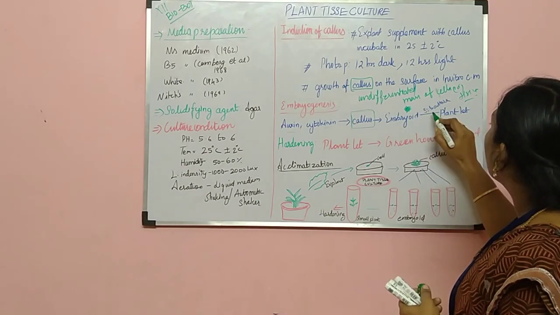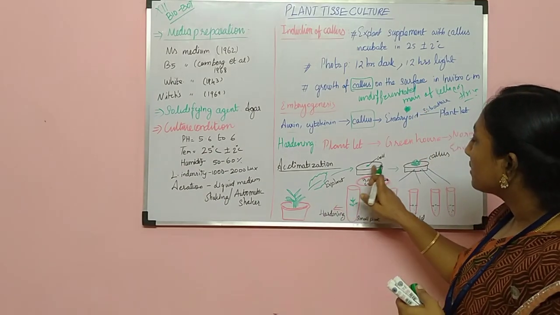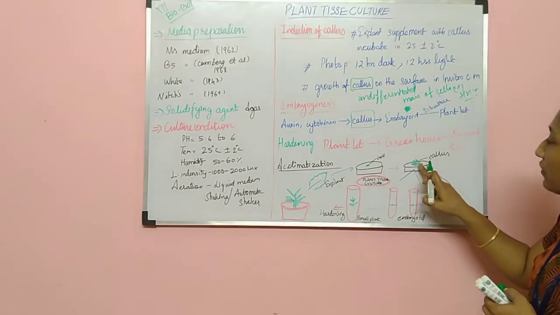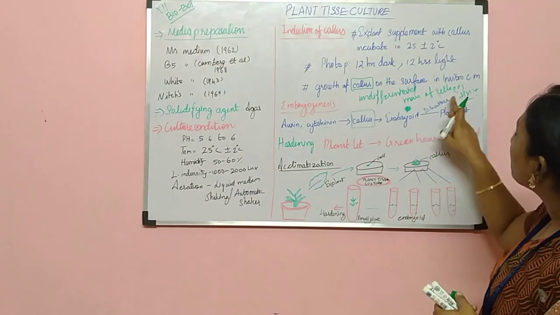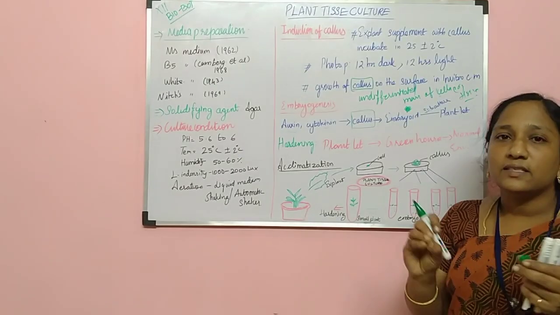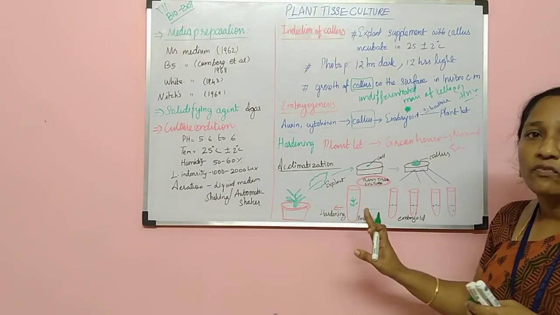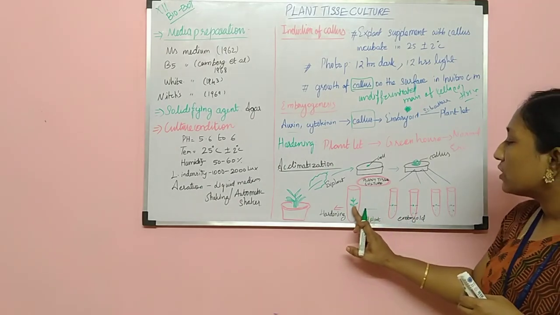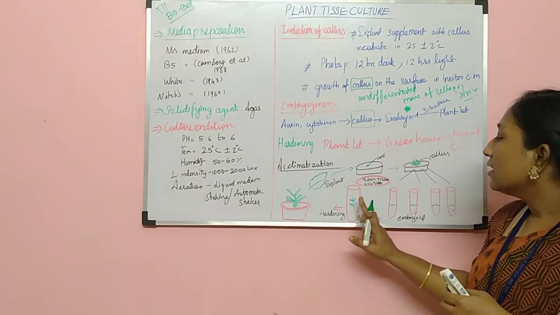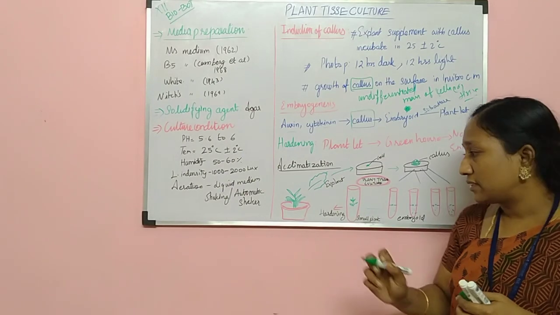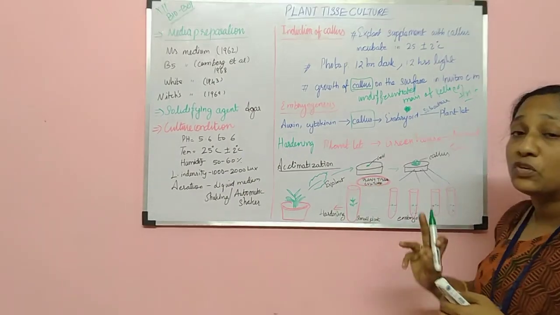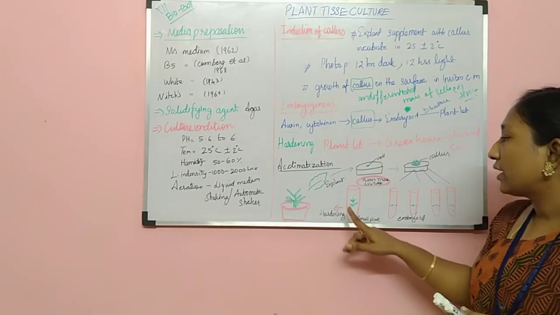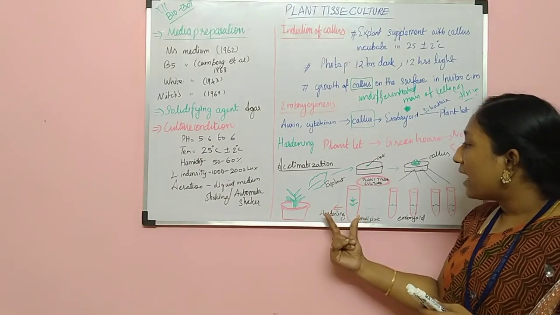So the explant is cultured in the culture medium, and then callus is formed. After callus formation we have to subculture: we separate the callus and culture it in different containers or test tubes. Now the embryoid will grow in size, and finally it starts to form a small plantlet. So inside the test tube a small plantlet is developed. Up to this point it is maintained in in vitro laboratory conditions,